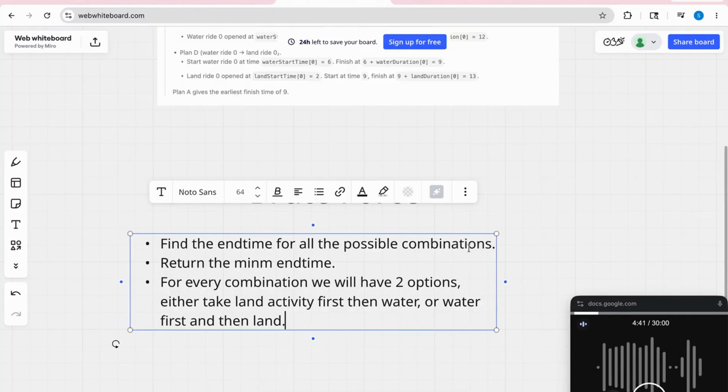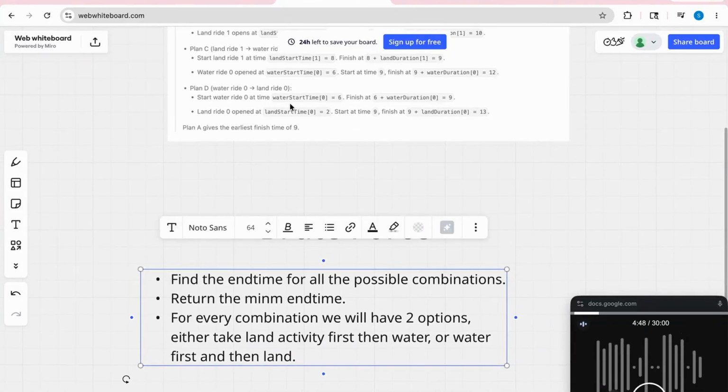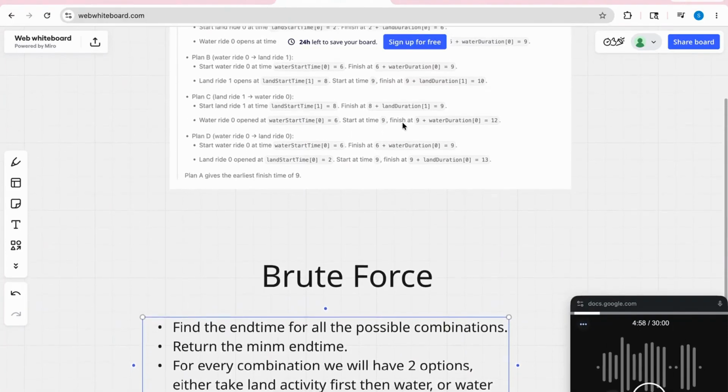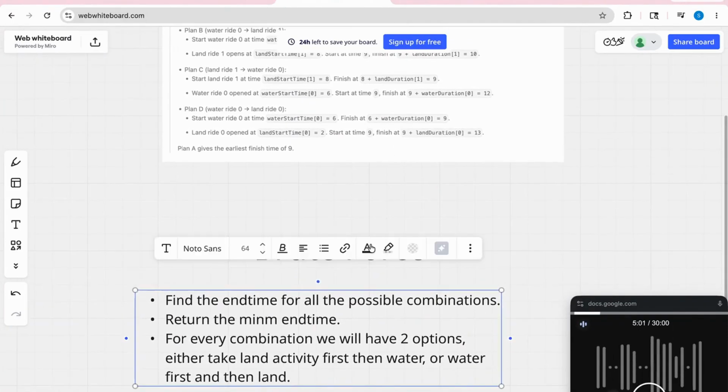All possible combinations we can simply find by using a nested for loop. For land rides, there are n1 elements present, so i will go from 0 to n1 minus 1. Then j will go from 0 to n2 minus 1 if n2 water rides are there. For all the combinations we'll find the end time, and the minimum end time will be our answer.